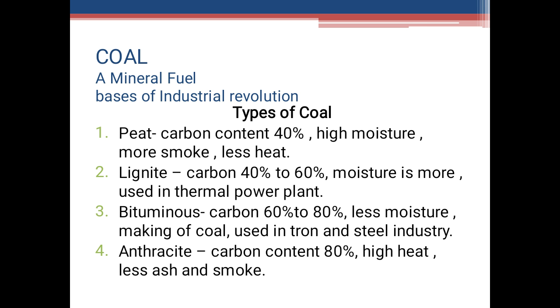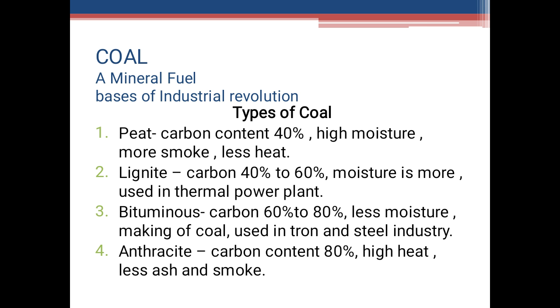The second type is lignite. Lignite is soft but more compact than peat. The carbon content varies from 40 to 60%. Lignite has a large percentage of moisture. Its value has increased due to its use in thermal power plants. Thermal power plants, like the Bajaj power plant in Lalitpur, are the plants where electricity is generated by burning coal, like Parichha and Jhansi, etc.